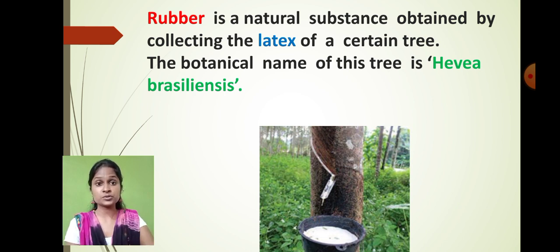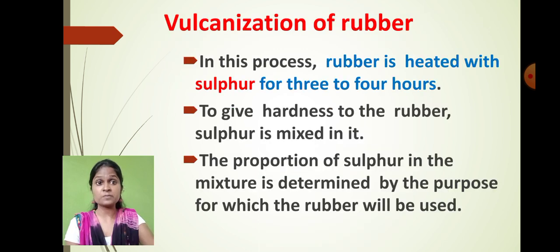As we use this rubber for various processes, this rubber has to become hardened. We want strong rubber, we want hard rubber. For that purpose we use one process which we call vulcanization of rubber. What do you basically mean by vulcanization?